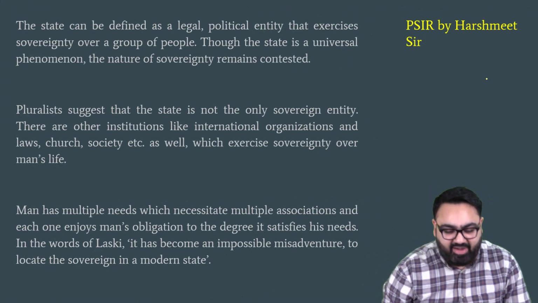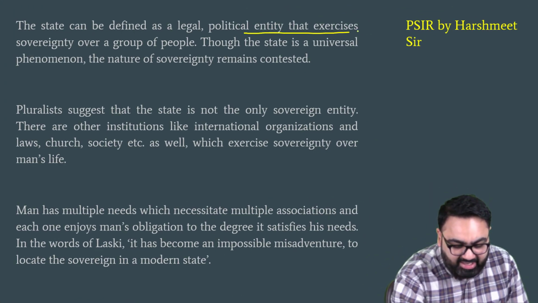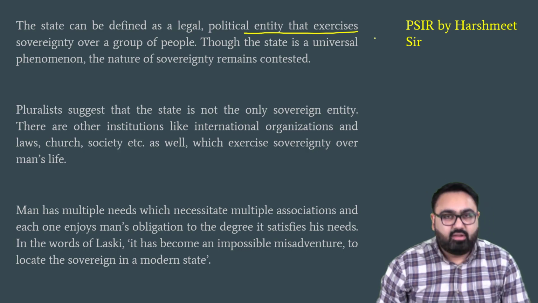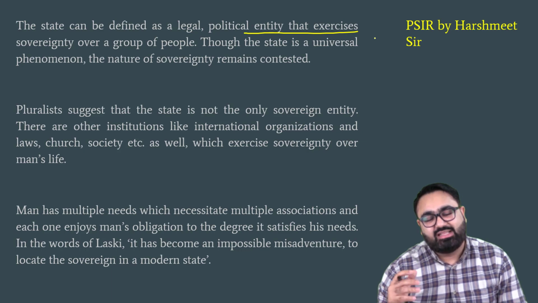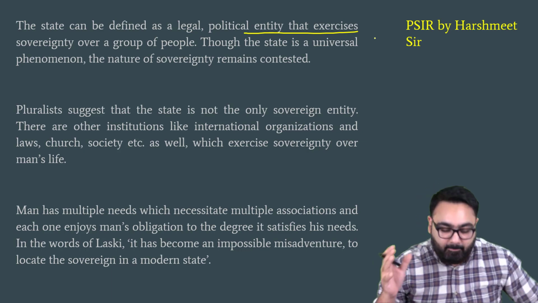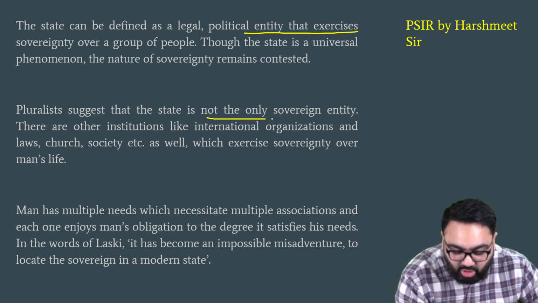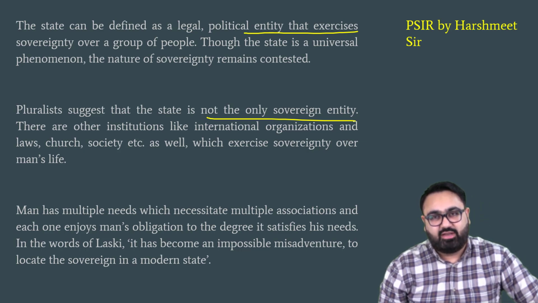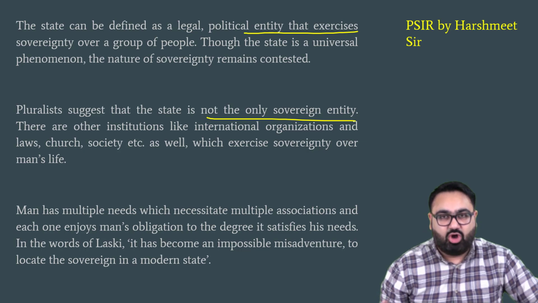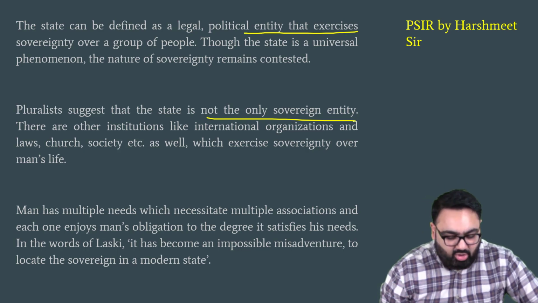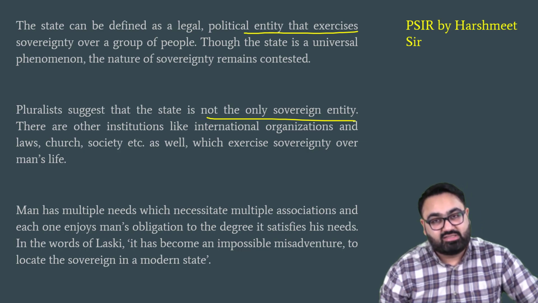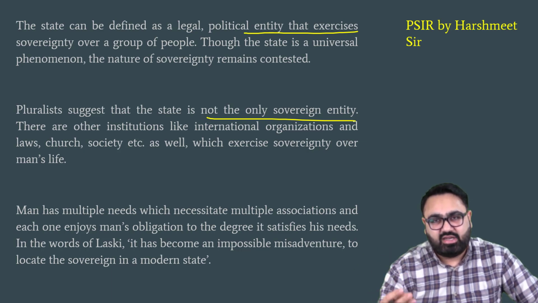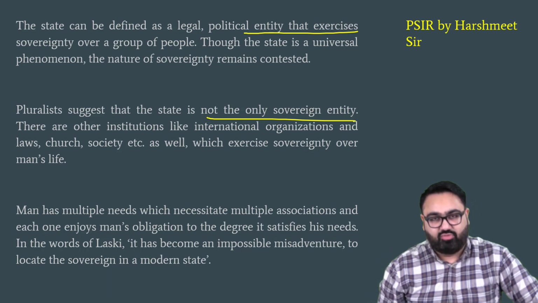The state can be defined as a legal political entity that has sovereignty over the people. However, who controls this sovereignty is a matter of debate. Pluralists believe that the state is not the only sovereign entity. There are other institutions that form the civil society that have sovereignty over the state. And again, which are these institutions? You can give examples: businesses, media houses, religious institutions, and so on and so forth.